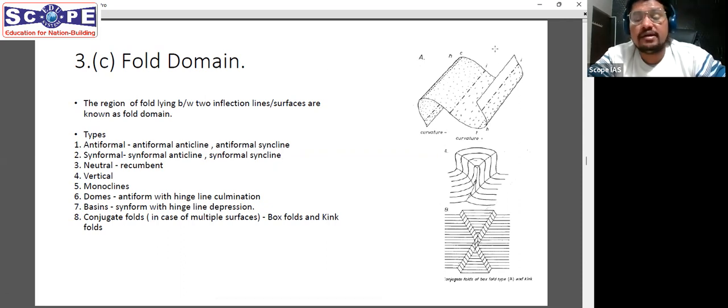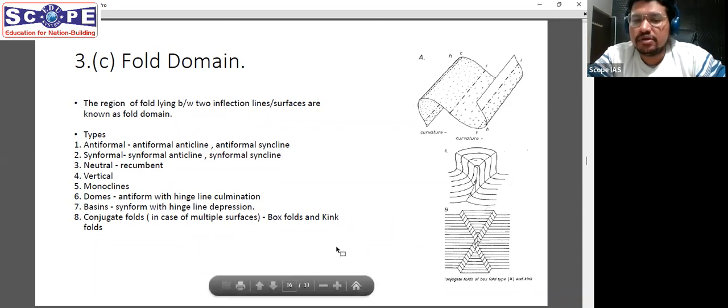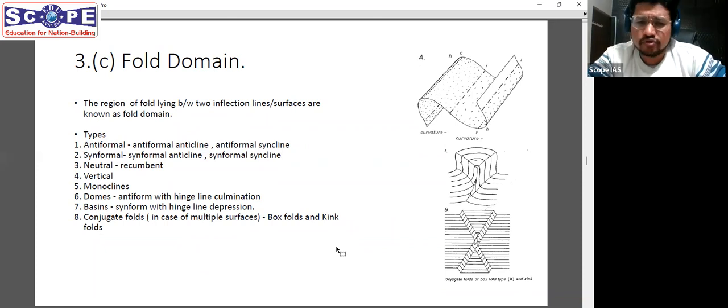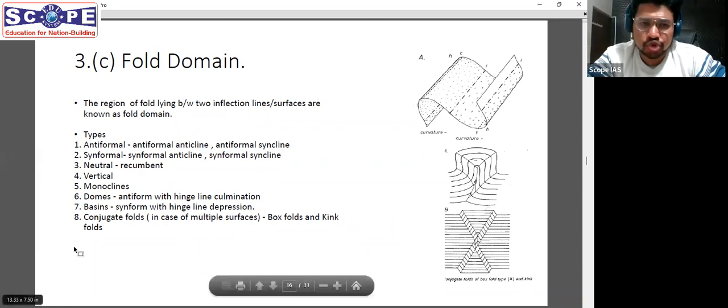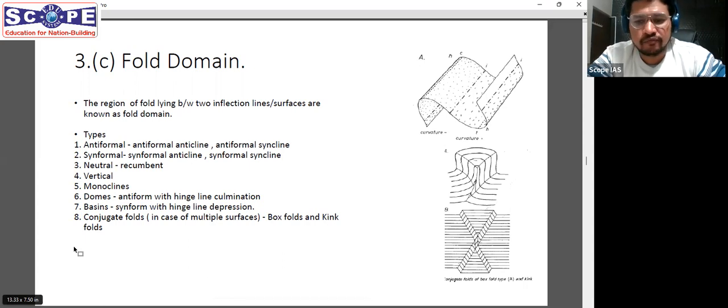This part was again covered in the book by Ramsay. So this book that I'm mentioning again and again is a very bulky book. So it is not something which is recommended to be read for civil services examination preparation. Some selected portions can be read, but you can also rely on the class notes, because apart from this question, usually the questions that are asked from folds are of very conventional nature.